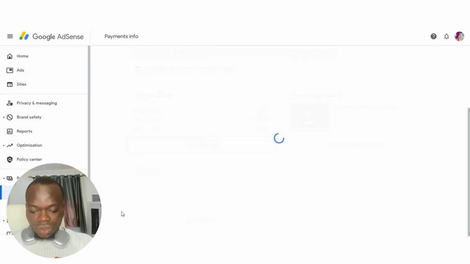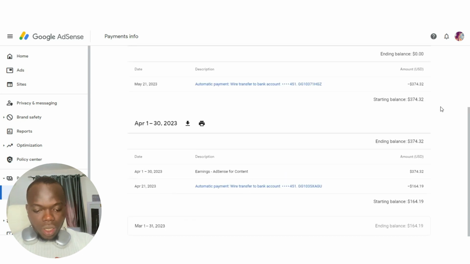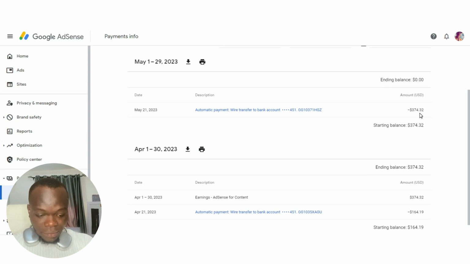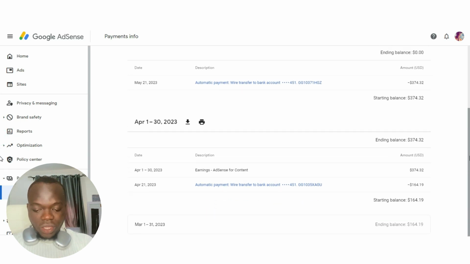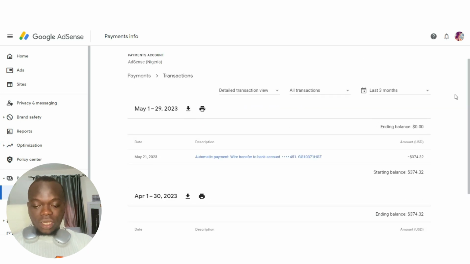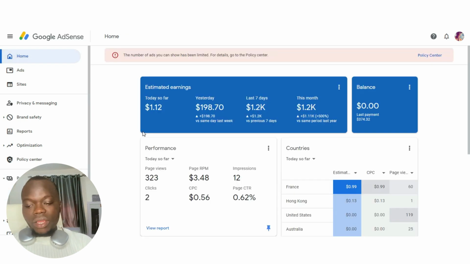Let's view the transactions. You can see the last payment was on the 21st of May, and see when the money was balanced. We made 374 and 374.32 was paid. So nothing was deducted at all, and that same exact amount was still paid. Nothing like invalid traffic or whatever. In April we also got paid, May we got paid, and this coming month you're still going to get paid. The account has been on AdSense since March, so please take note of that. I know this might sound crazy, but it's real, it's working.